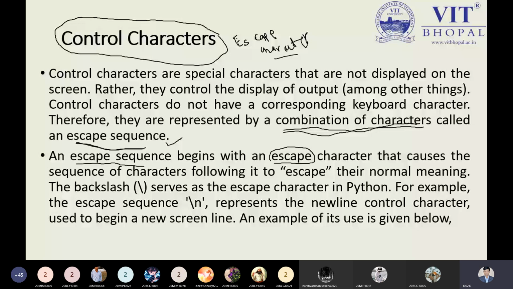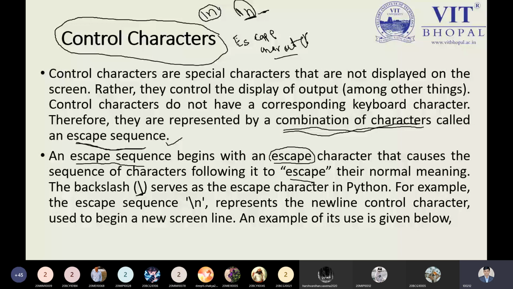Let us understand one by one. These are basically represented by the backslash. If I'm using backslash n, this is a sequence of two symbols: the backslash, and the alphabet N. It has its own meaning. It defines that whatever we want to write will go onto a new line. Before any paragraph or statement, if we use this escape sequence, then the part that comes after it will start from the next line.